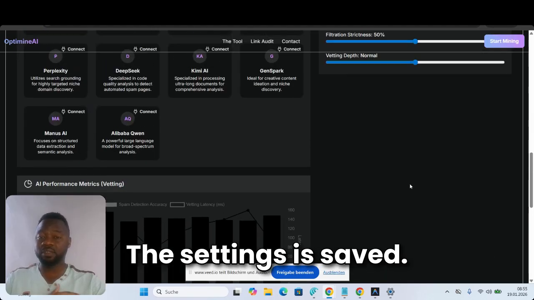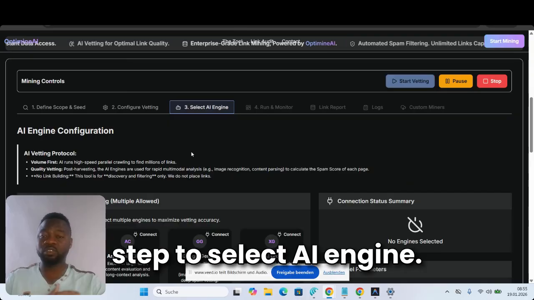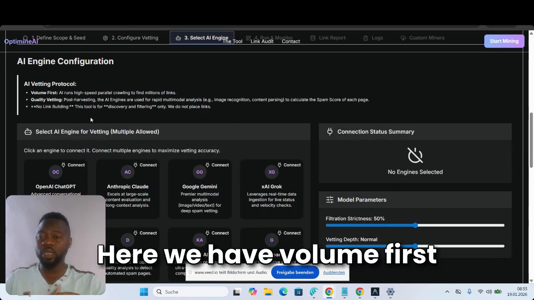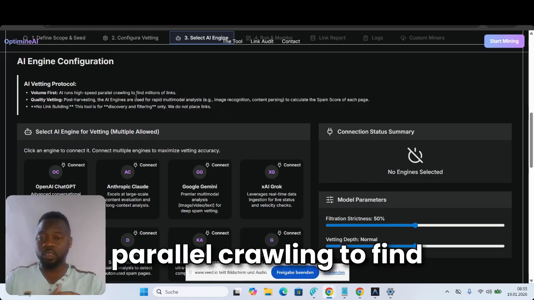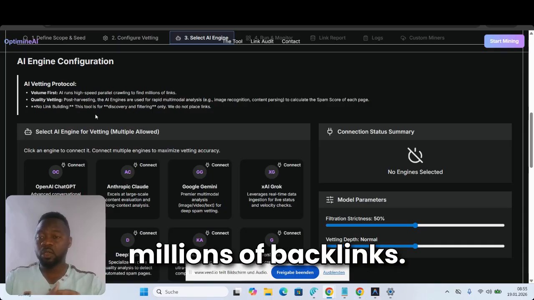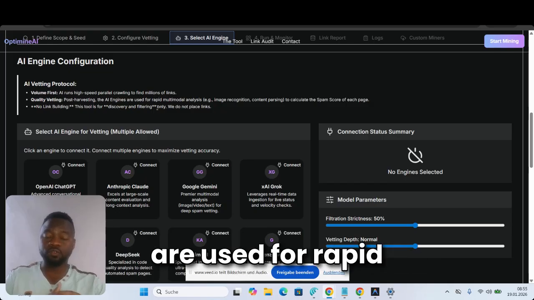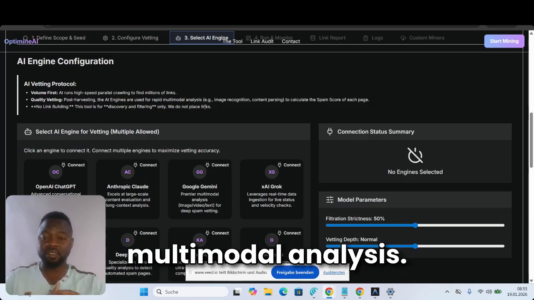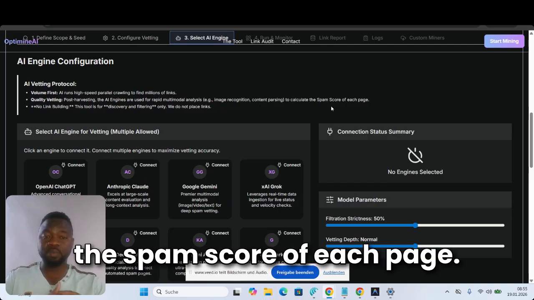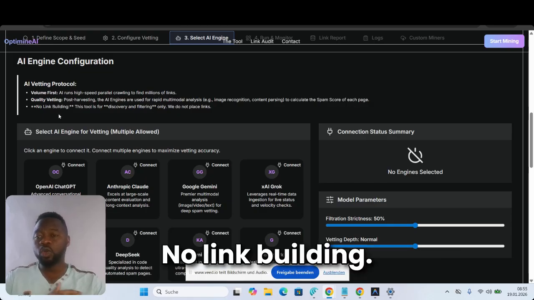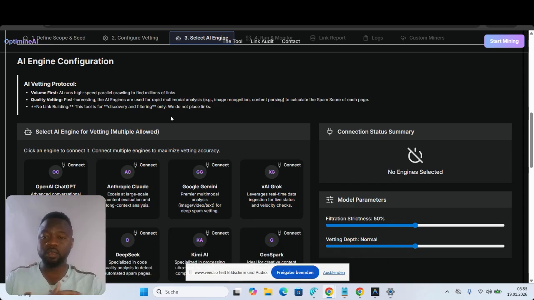The settings are saved. Now, the next step at the top is to select the AI engine. Here we have volume first. AI runs high-speed parallel crawling to find millions of backlinks. Quality vetting, post-harvesting: the AI engines are used for rapid multimodal analysis, for example image recognition and content parsing, to calculate the spam score of each page. No link building. This tool is for discovery and filtering only.